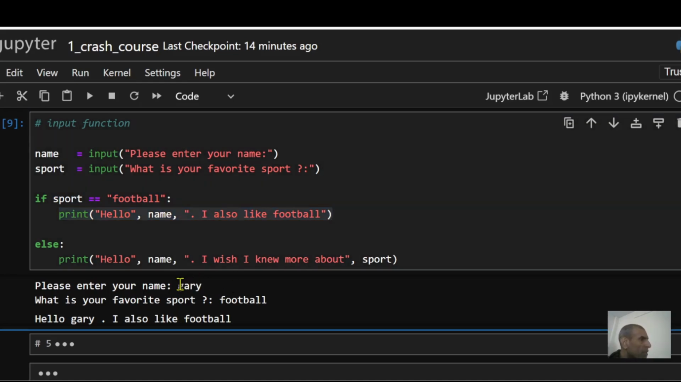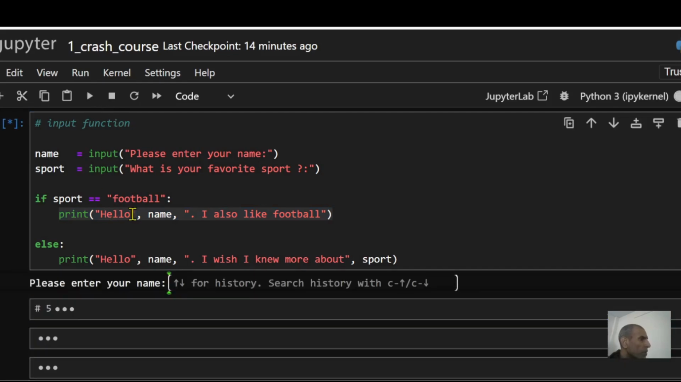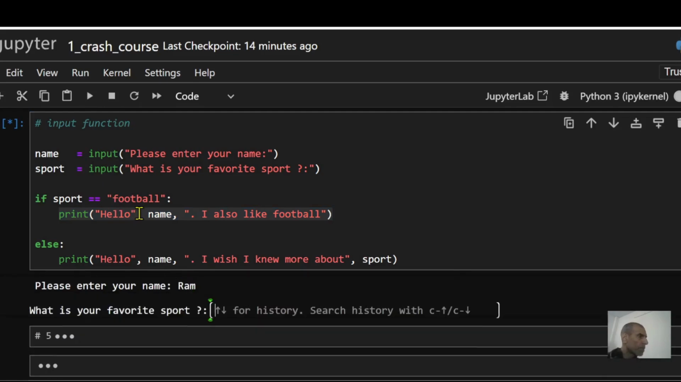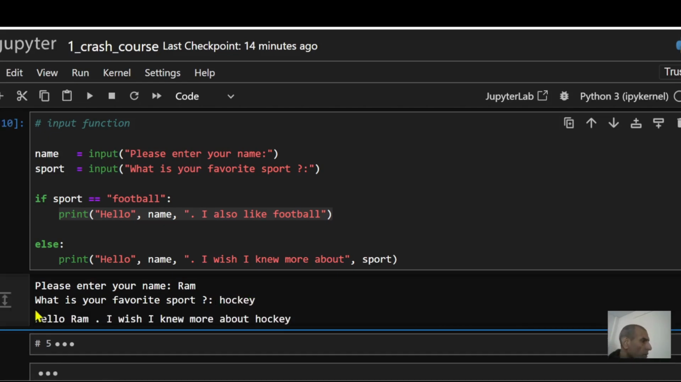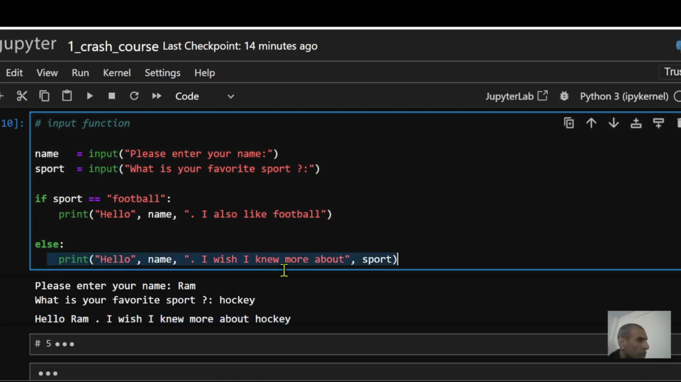There you go. Let's run this one more time. This time we're going to change the sport. Let's say my name now is Ram. Enter. And what's your favorite game? Let's say it is hockey. Enter, and there you go. It says, "Hello, Ram. I wish I knew more about hockey." So this prints out this statement right here.